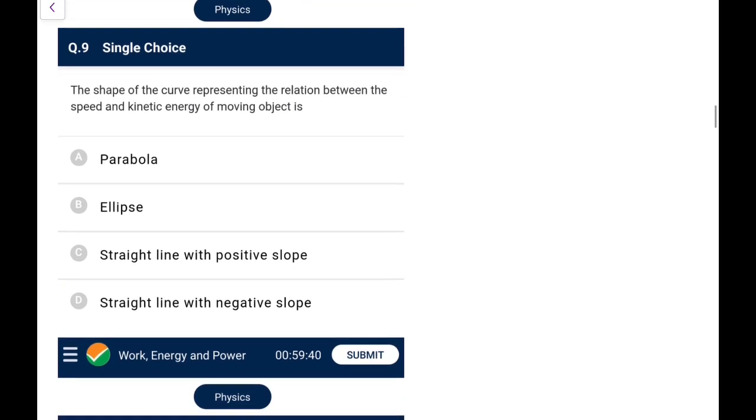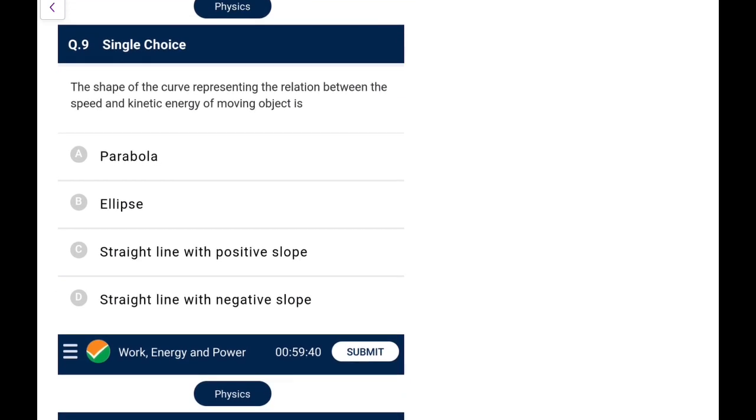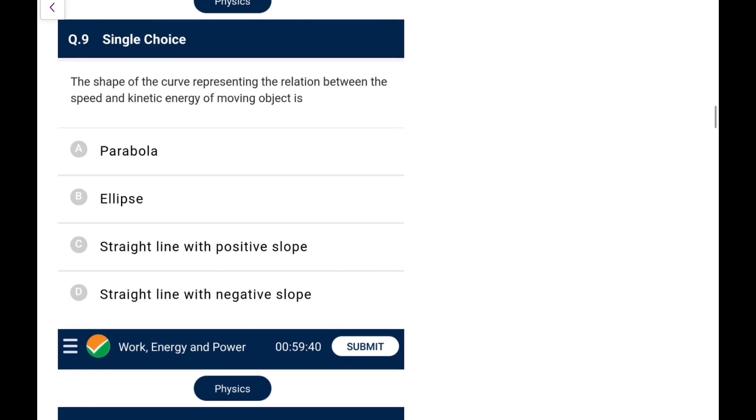Next, a very standard question for you. Typically they ask in terms of W and multiples, but here they have asked in terms of numerical values. The shape of the curve representing the relation between speed and kinetic energy? You know kinetic energy is half mv square. So K is proportional to v square, so it would be a parabola. So go for option A.